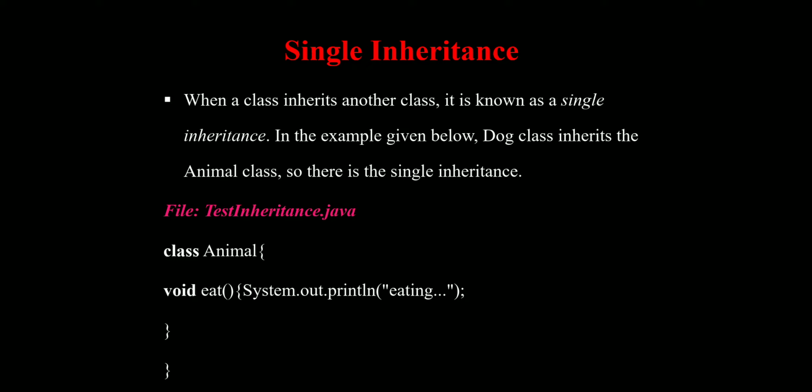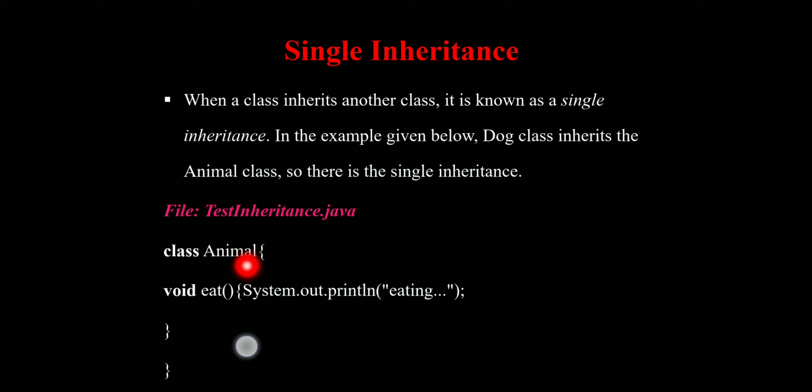Here is one example we can see. The file name is testinheritance.java. First here we write the animal class.